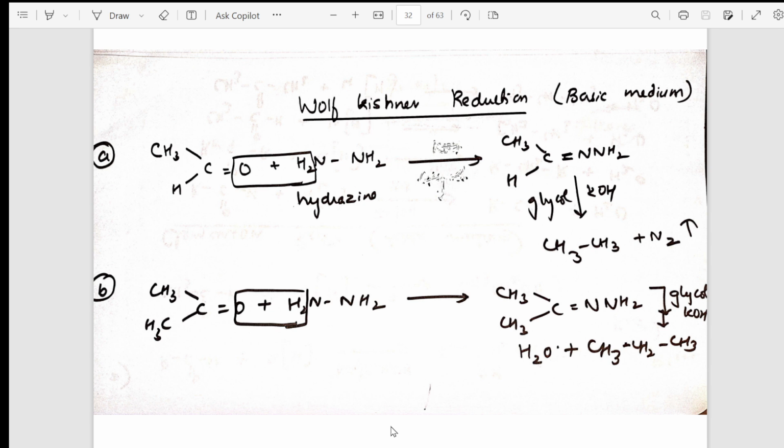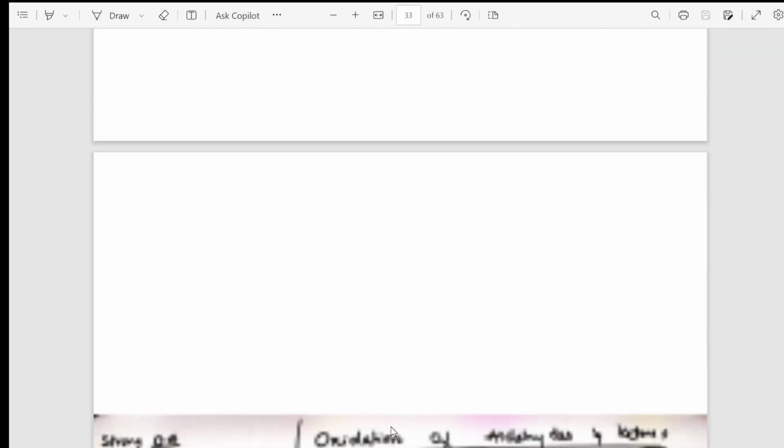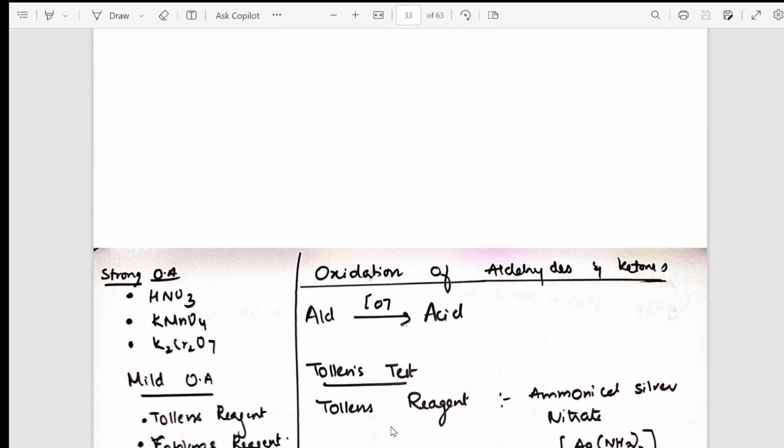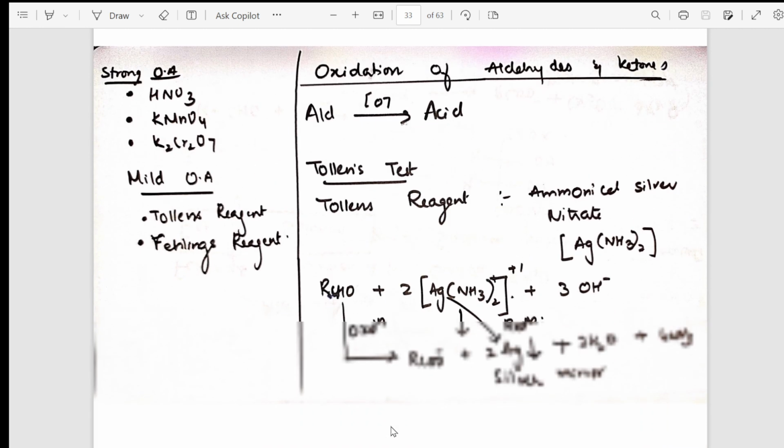Yeah. After Clemmensen and Wolff-Kishner reduction, then comes our oxidation reaction. Very important thing. So for the oxidation reaction, we are using strong oxidizing agents like HNO3, KMnO4, dichromate. The mild oxidizing agents which we are using are Tollens' reagent and Fehling's. So with Tollens' reagent, I have shown you the formation of the silver mirror in this reaction. Here, aldehydes are getting converted to acids, oxidation rather.